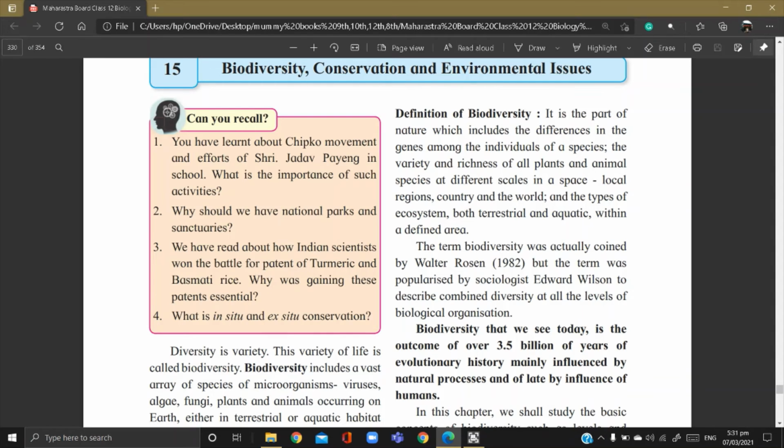Next, it is given that the biodiversity that we see today is the outcome of over 3.5 billion years of evolutionary history. Means whatever different living organisms we have on our earth are the outcome of 3.5 billion years of evolutionary history, right? And mainly influenced by natural processes and later by the influence of humans, right?